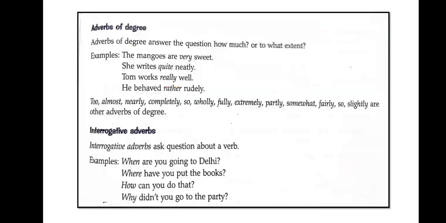So here we have examples. When are you going to Delhi? Where have you put the books? How can you do that? Why didn't you go to the party? So children, when, where, how, why, we are asking these questions about a verb. So this is called interrogative adverbs.